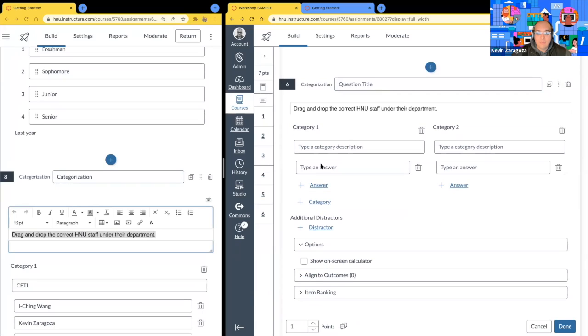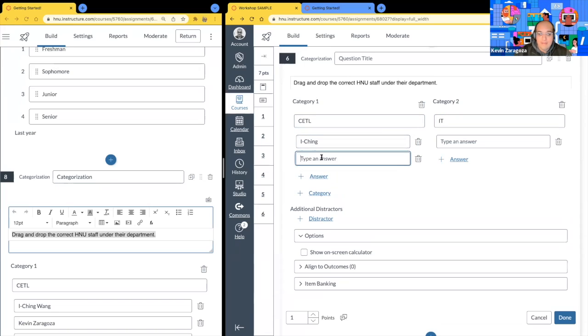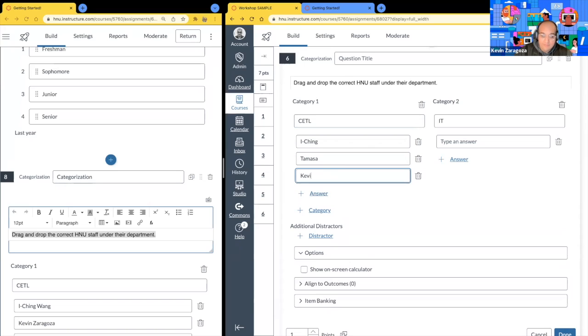For category 1, we have unclickable. Hold on. Oh, here, sorry. I'm clicking in the wrong area. Type a category description. This is CETL. And then for category 2, we have IT. Type an answer. We have Ichi. We have Tomasa. And you have myself. For IT.